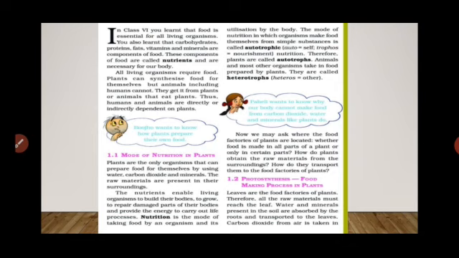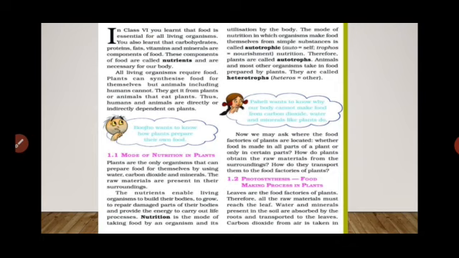And what does the plant need in the process of photosynthesis? Plants need water, carbon dioxide, minerals and sunlight. The raw materials are present in their surroundings. What are the raw materials in the process of photosynthesis to make food for plants? They are water, carbon dioxide, minerals and sunlight. And the plants get all these things from their surroundings: water from the soil, carbon dioxide from the atmosphere, minerals from the soil and sunlight from the sun. These are the raw materials present in their surroundings.